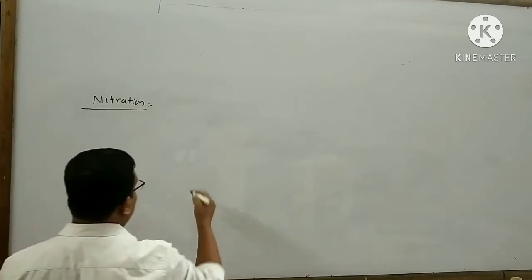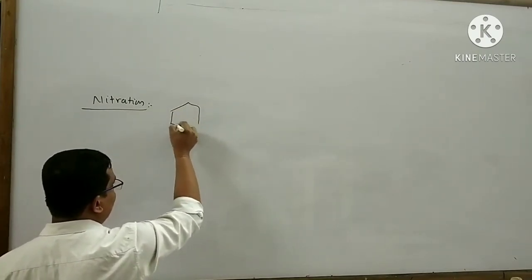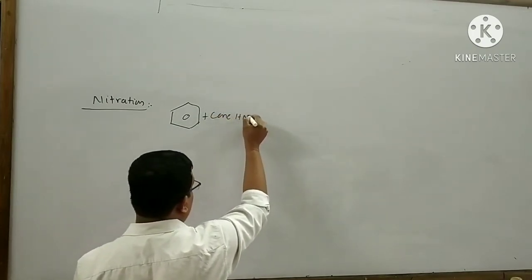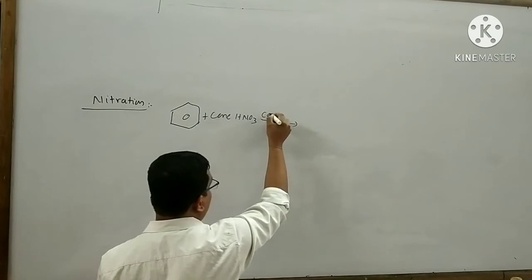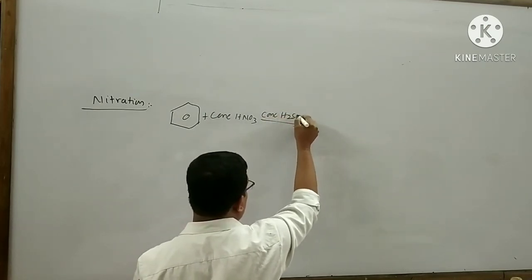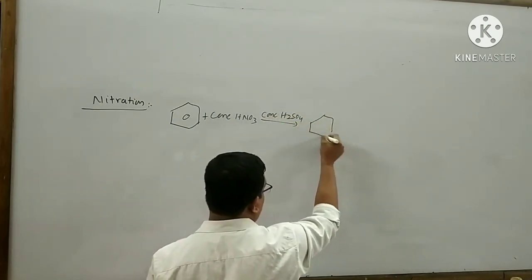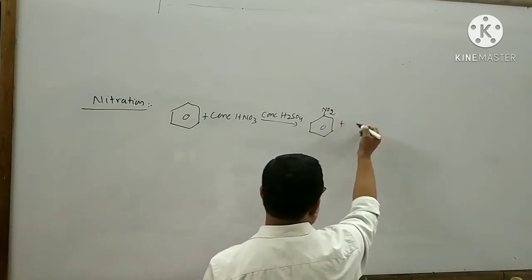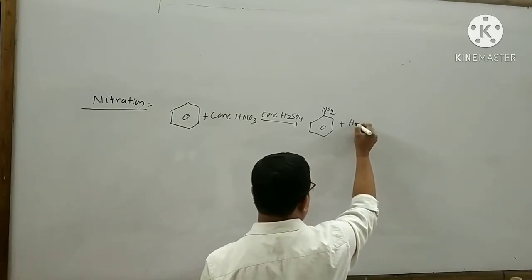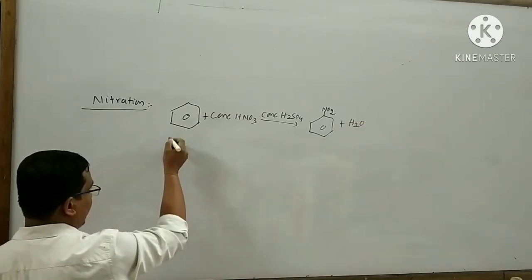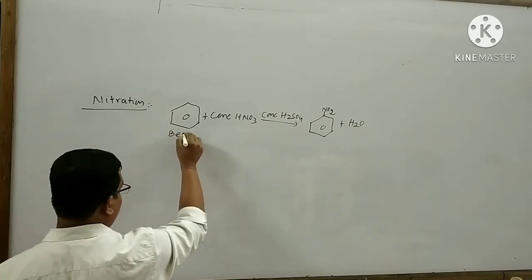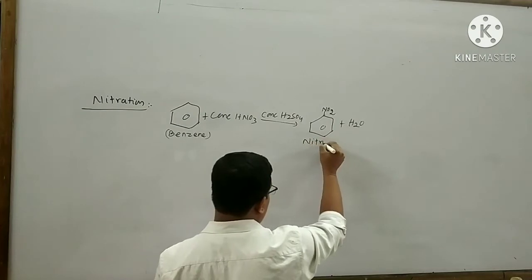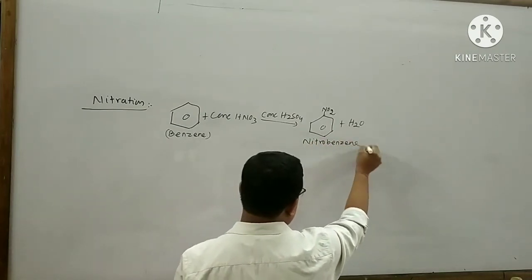What will happen in nitration? Benzene is subjected to reaction with concentrated HNO3 in the presence of concentrated H2SO4. Then what will happen? Nitrobenzene is formed. Here the byproduct water is formed. The name of this compound is benzene. The name of this compound is nitrobenzene.